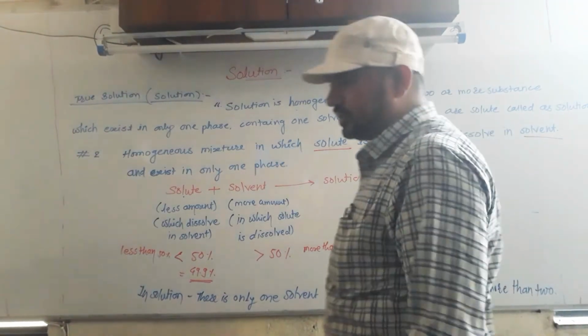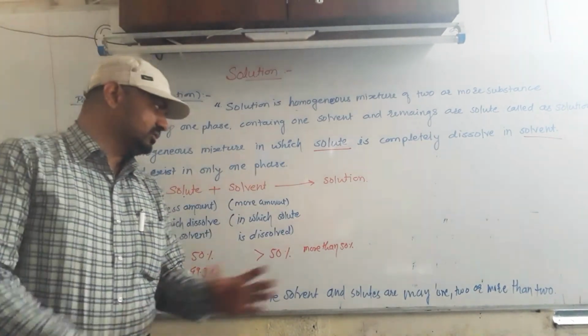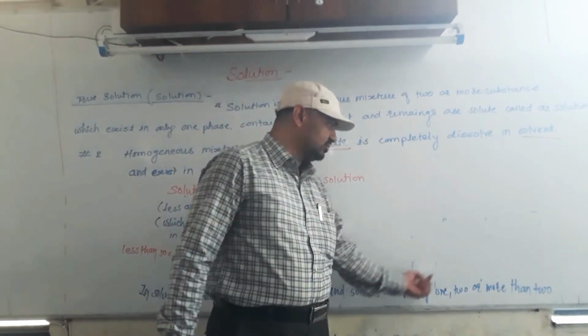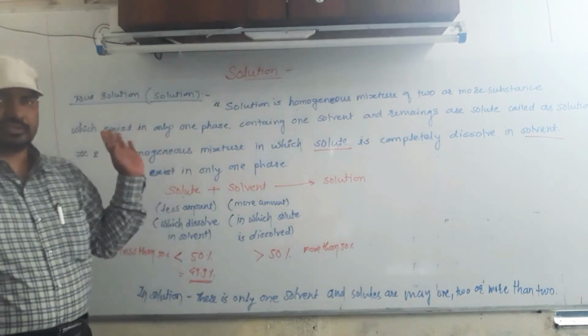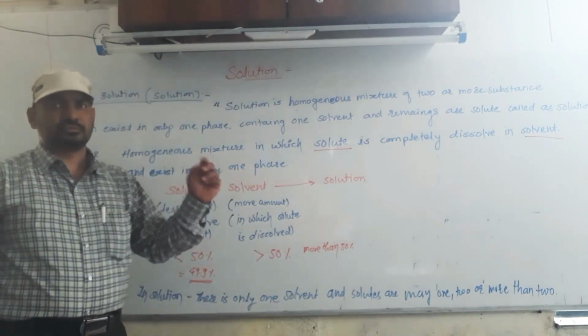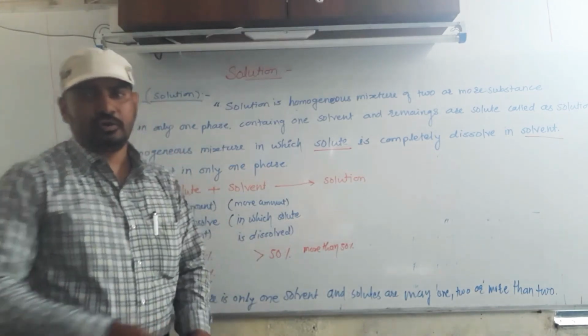Means in solution the solvent must be only one. Solute you can take as per your convenience, 1 solute, 2 solute, 3 solute, 4 solute, but the solvent must be one. There are no 2 solvents. Whatever the number of solutes, the solvent is always only one.